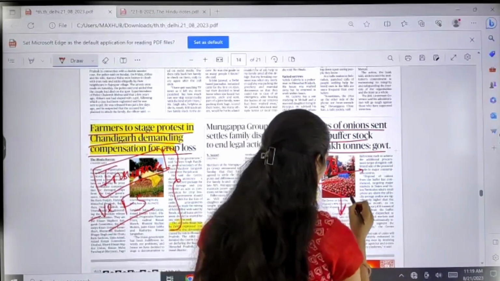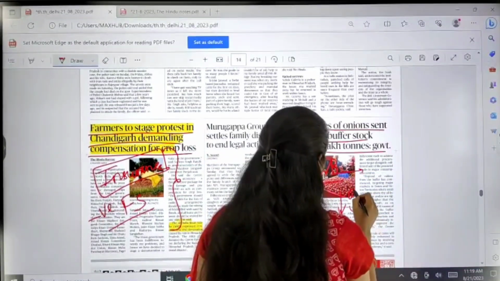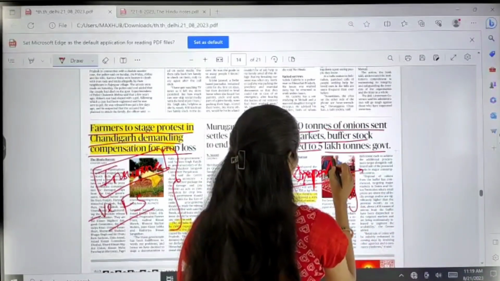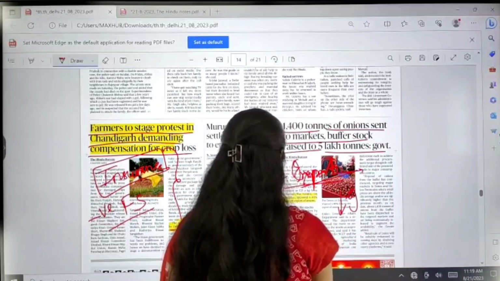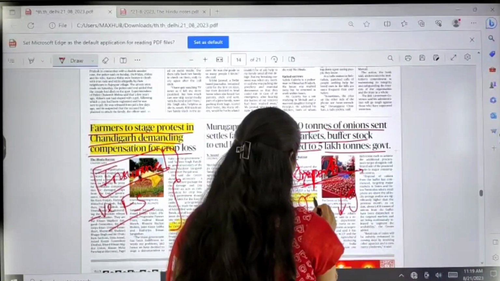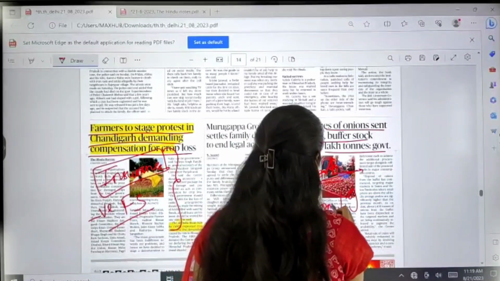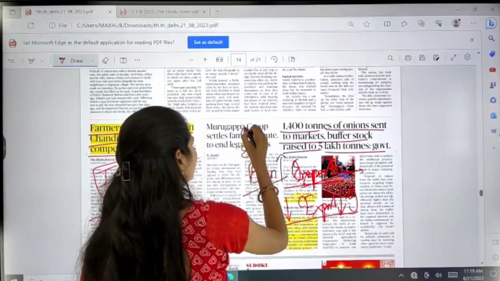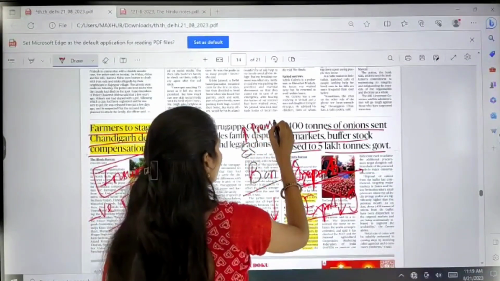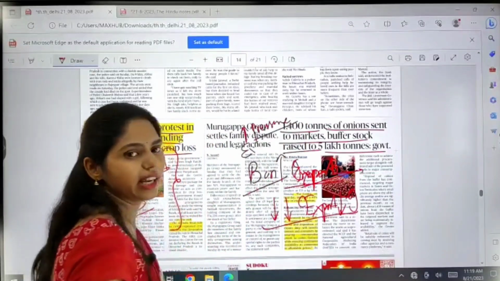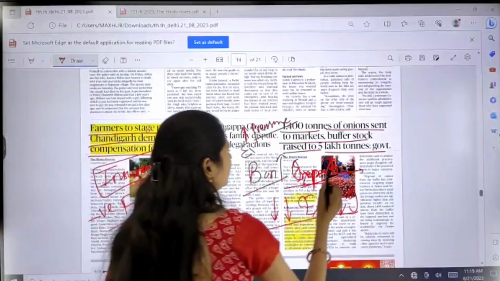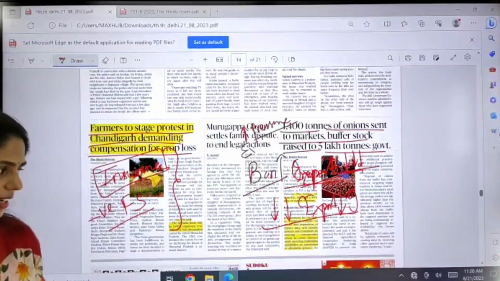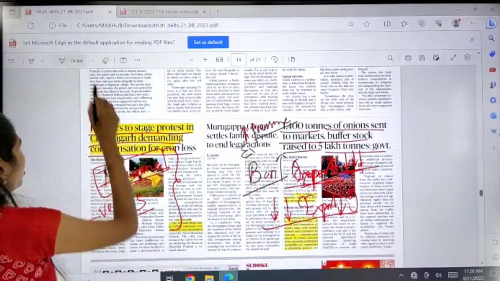There will be decreasing of exports. That means the government wants to allow the increased presence of onions in the domestic market so that we can ensure a decreased price, because the onion price has increased in India. So this topic is important.